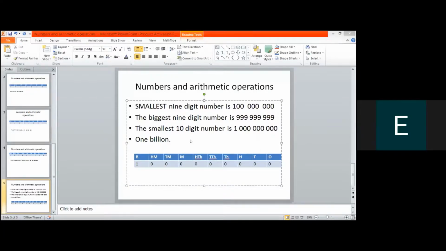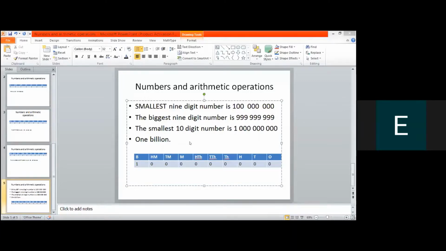Five digit. Very good. 10,000. Yes, it is 10,000. Very nice. Excellent. All right. What is the smallest six-digit number? I think you can see the screens. I am sharing the screen. Can you see it? If yes, then please say yes. Okay.